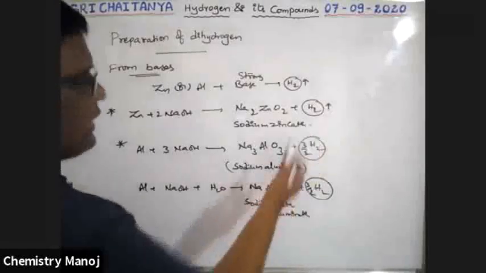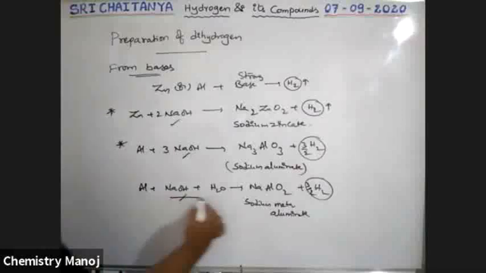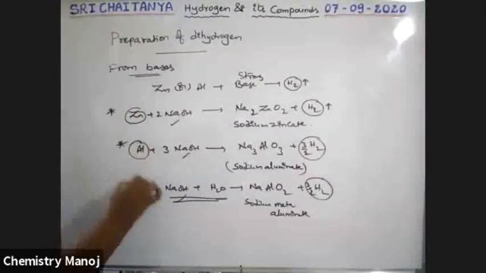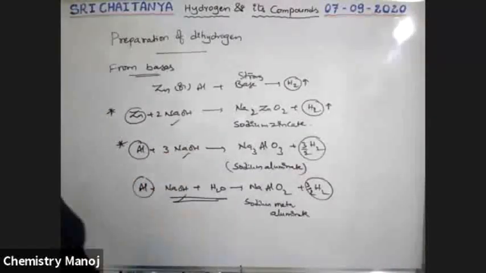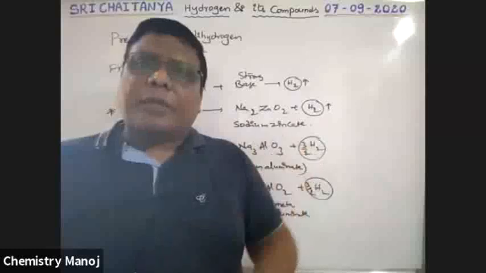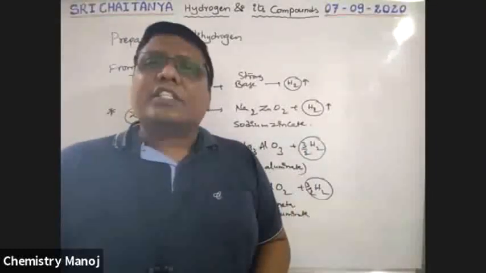So hydrogen gas from bases, from aqueous base. When zinc or aluminum reacts with NaOH, strong bases, they liberate hydrogen gas. So all these are laboratory preparation methods. Now industrially,